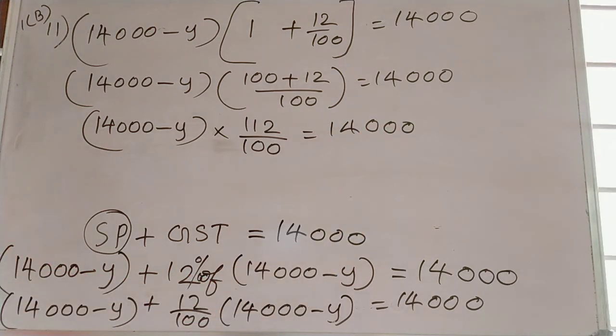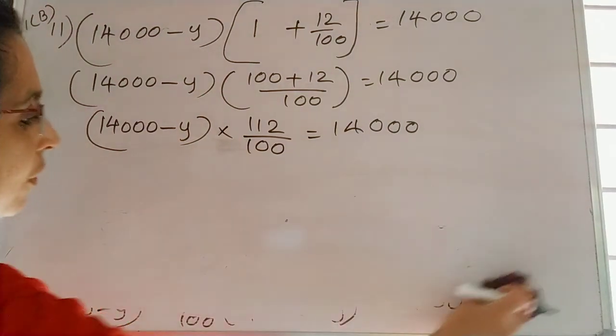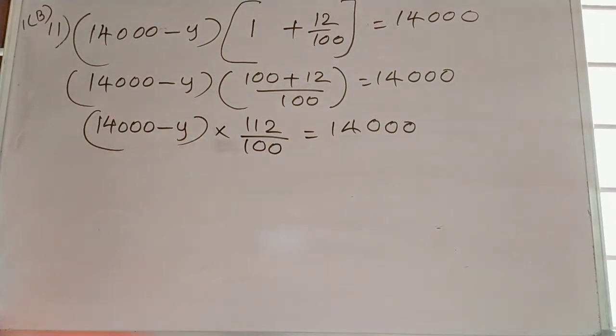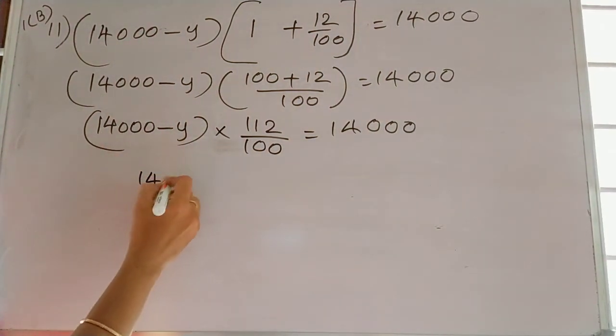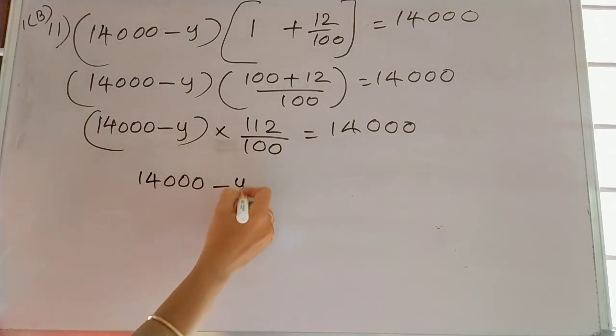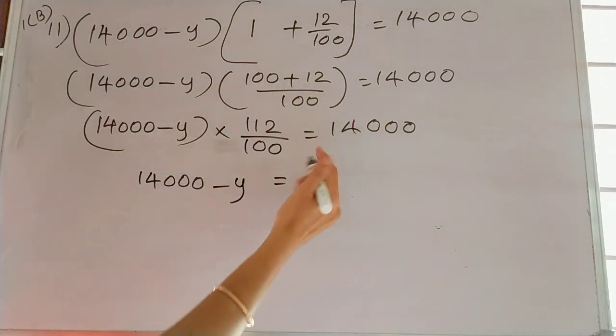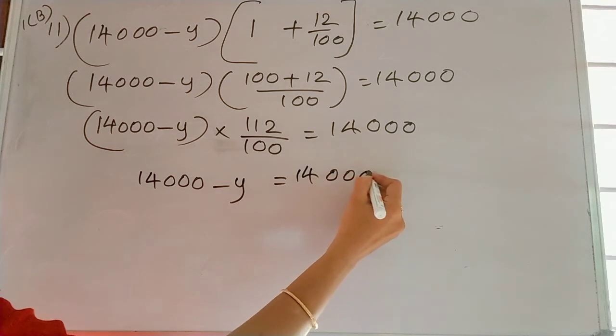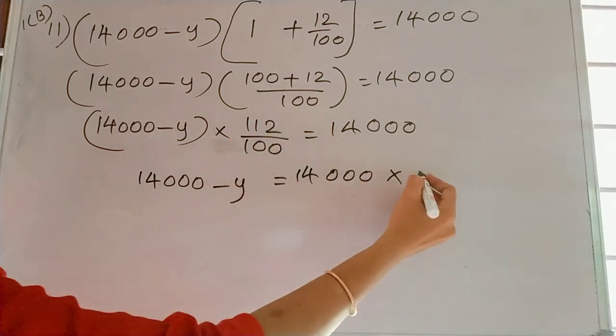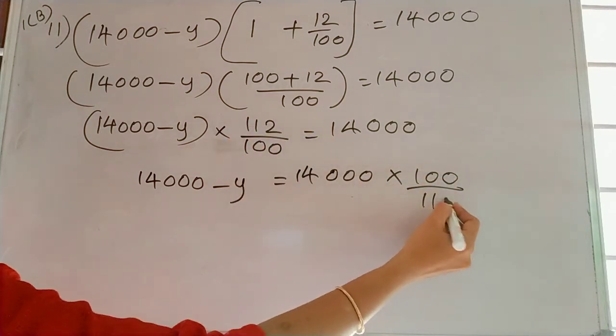We need Y. Y means what? We assumed Y as the reduced price. That only we want to find out, how much reduction. So how can we find Y? For finding Y, keep this 14,000 minus Y there itself. Then take this to the right side. Already 14,000 is there. So it will become 100 divided by 112.